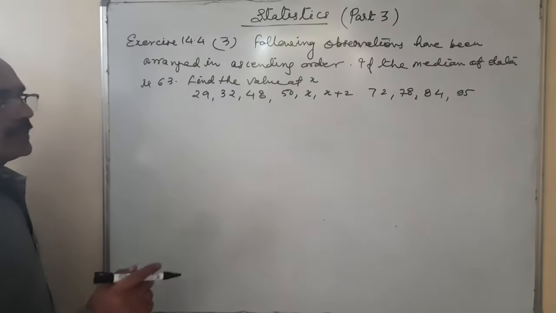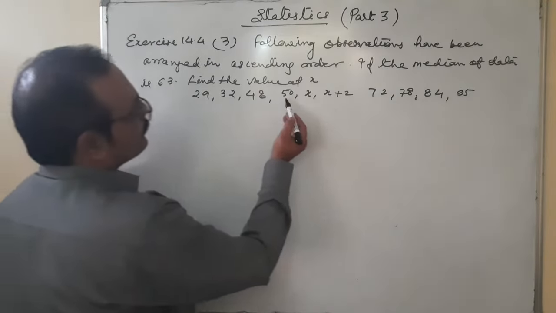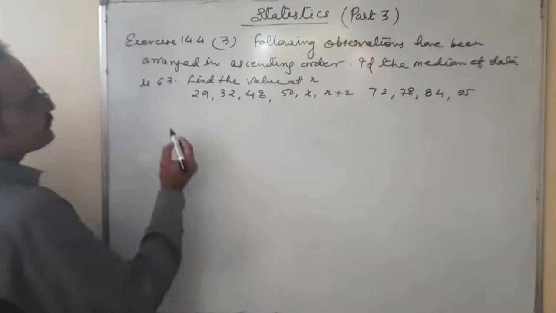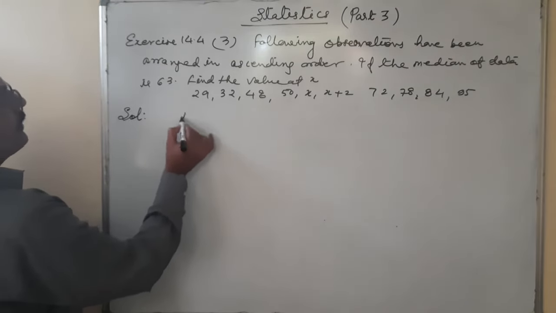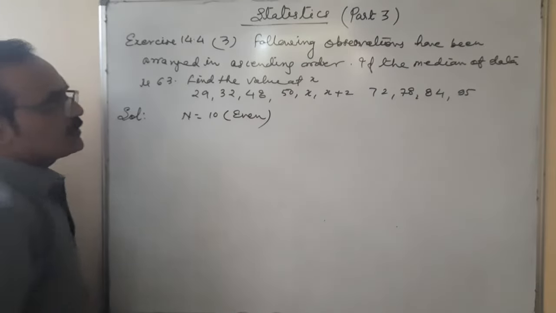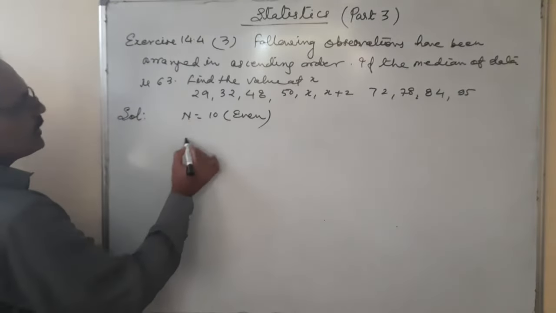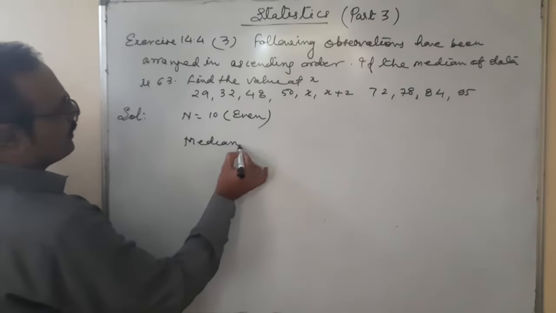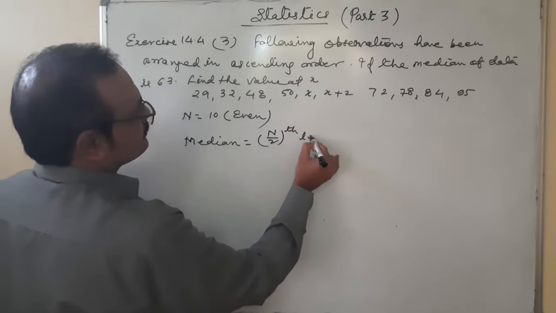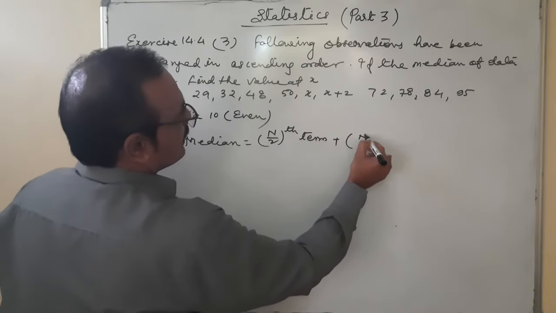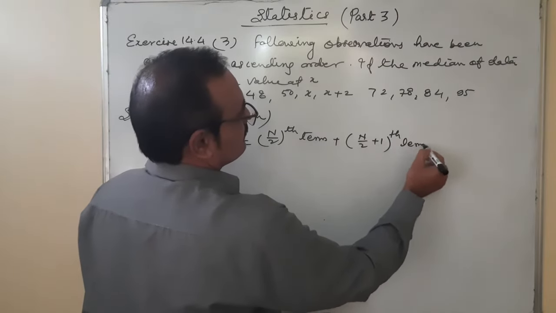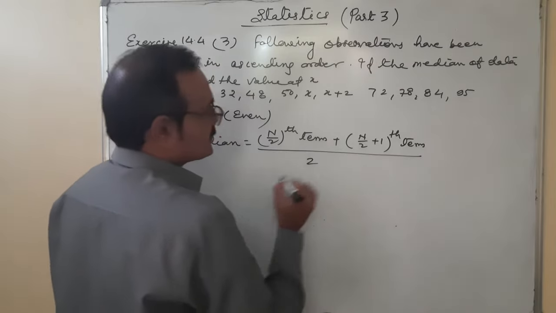Okay. So let us see the number of data: 1, 2, 3, 4, 5, 6, 7, 8, 9, 10. N is equal to 10 and 10 is even. So if n is equal to 10, 10 is even, what is the formula? Median is equal to the n upon 2th term plus the n upon 2 plus 1th term, divided by 2. This is the formula.